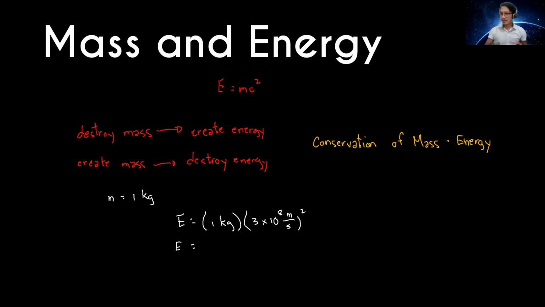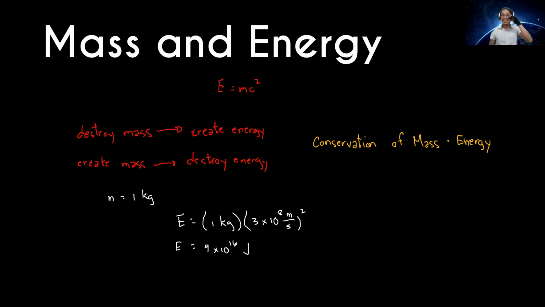Using your calculator, of course, that will become, ano yan? 1 kilogram times 3 times 10 to the power of 8 squared. And that is equal to 9 times 10 to the power of 16 joules. Okay? Ganon kalaki yung energy ng 1 kilogram of uranium. 9 times 10 to the power of 16 joules of energy. And that is 9 followed by 16 zeros joules.